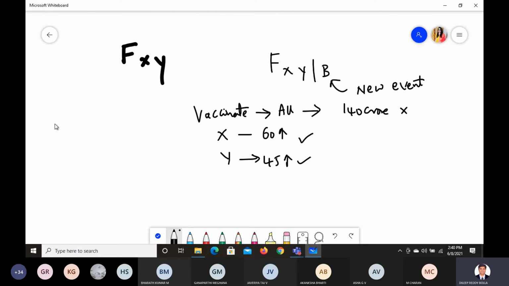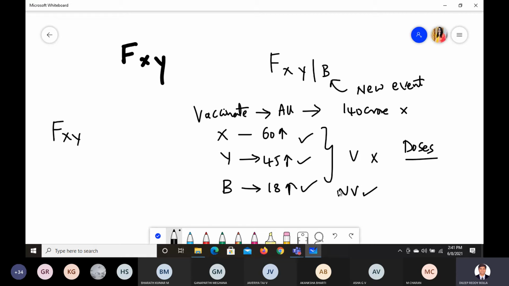So this function has now become f of x y. Now you introduce something called b, a new event. Let us say 18 plus also you have to allow. What is the combination? You need to allow 18 plus people, 45 plus people, 60 plus people. But if they have already been vaccinated, then don't vaccinate them. Those who have not been vaccinated, you need to vaccinate. Now you need to find out how many people there are like this, so that you can prepare the number of doses.